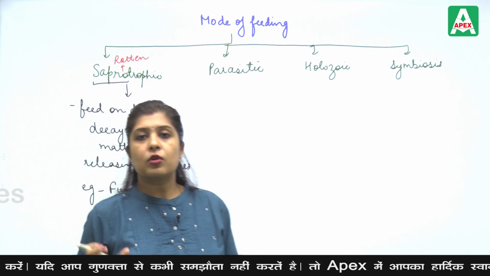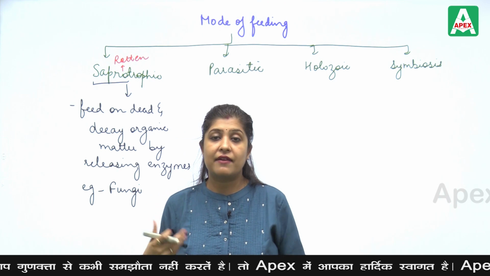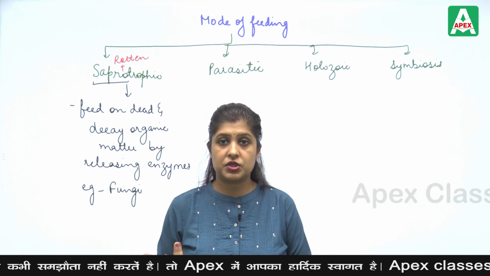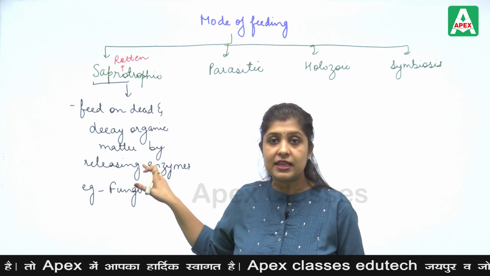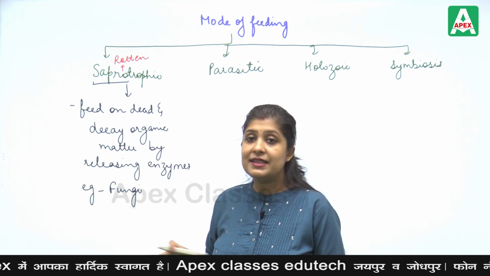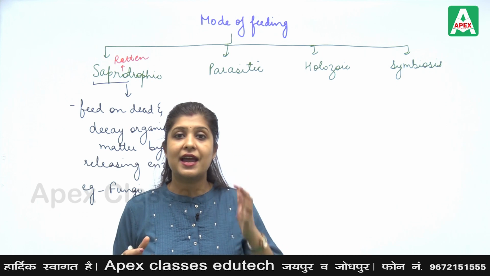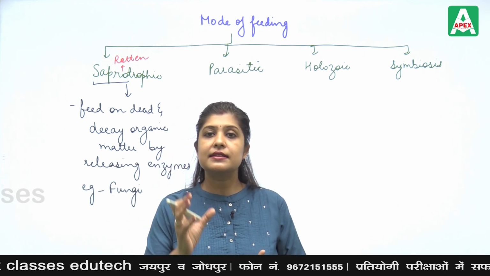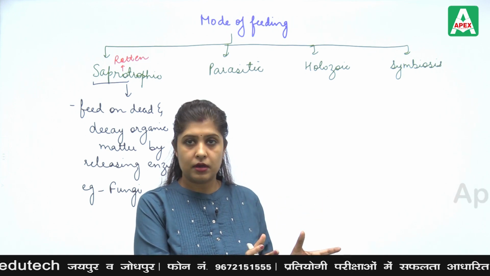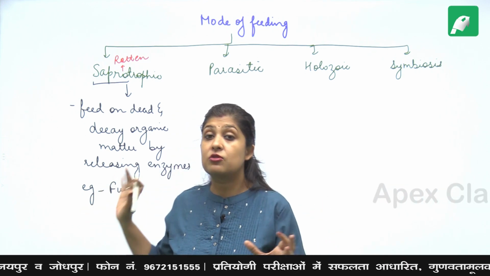So saprotrophic organisms, having a saprotrophic mode of nutrition, feed on dead and decay organisms by releasing enzymes. How? The fungi basically release certain enzymes on the organic food, which is rotten food.